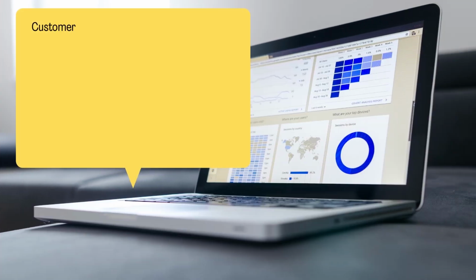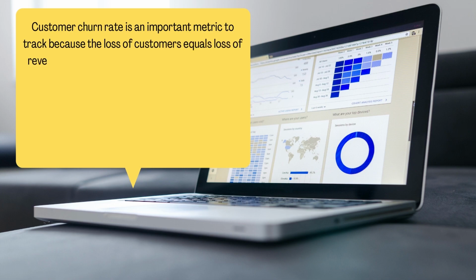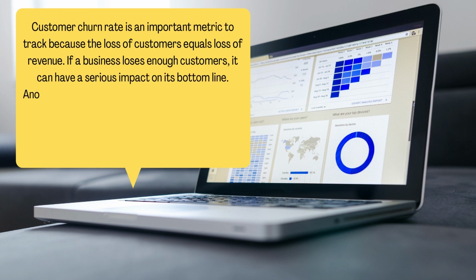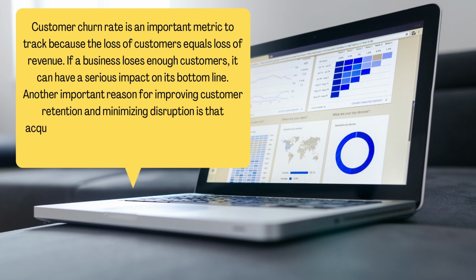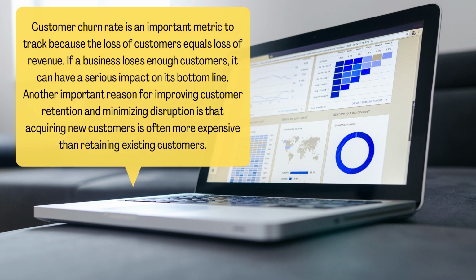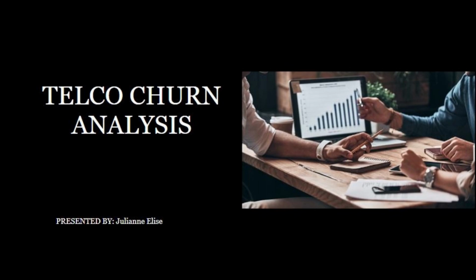Customer churn rate is an important metric to track because the loss of customers equals loss of revenue. If a business loses enough customers, it can have a serious impact on its bottom line. Another important reason for improving customer retention and minimizing disruption is that acquiring new customers is often more expensive than retaining existing customers. Today, I will be able to discuss this telco churn analysis that was created by yours truly. The purpose of this analysis is to identify patterns that can yield customer churn. We will be focusing mainly on the churn portion of the dataset for the churn analysis.